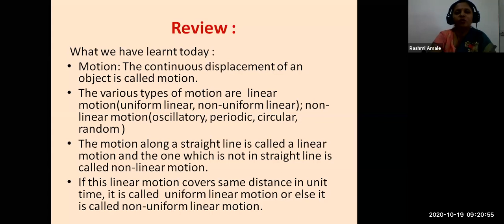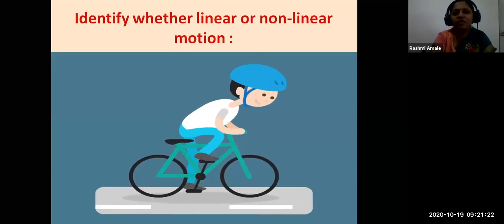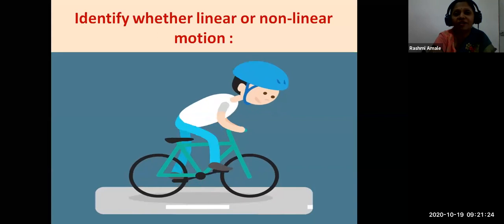So now I am going to ask you a few questions. I am going to show you a few pictures of motion, and you are going to tell me whether it is a linear motion or a non-linear motion. Remember, linear motion means when the object goes in a straight line in the same direction, and non-linear motion means when the object does not go in a straight line. See here, the first picture. You just have to identify whether it is linear or non-linear motion. Okay, students? So come on, tell me.